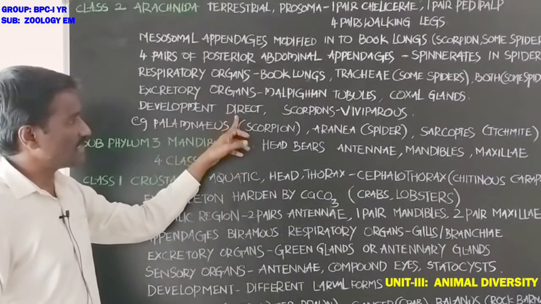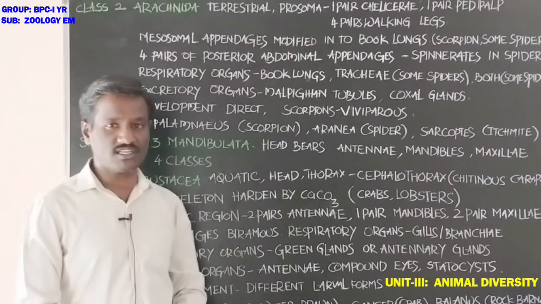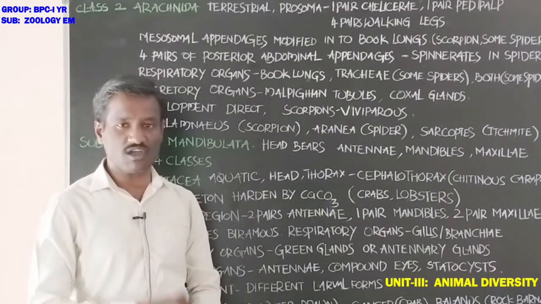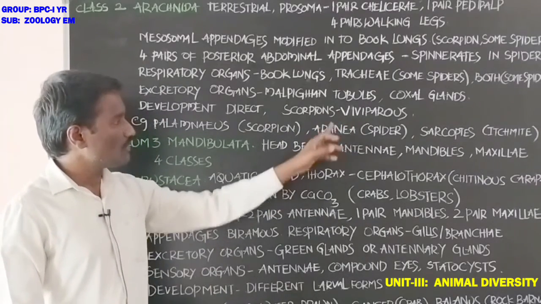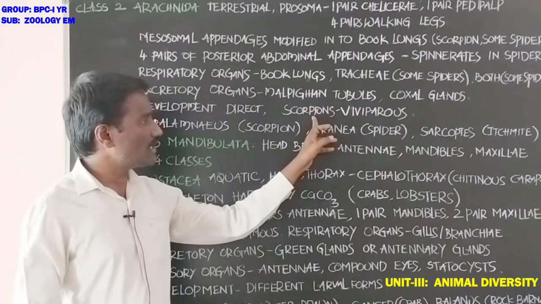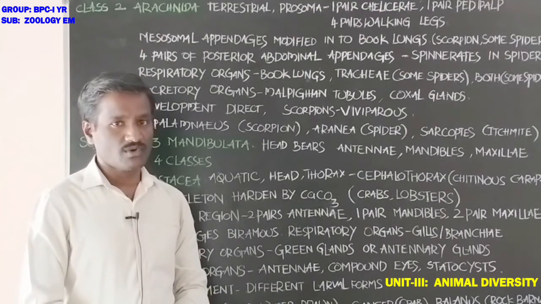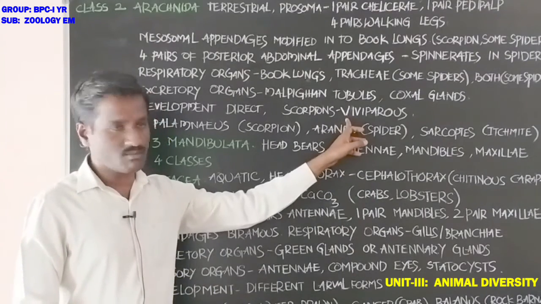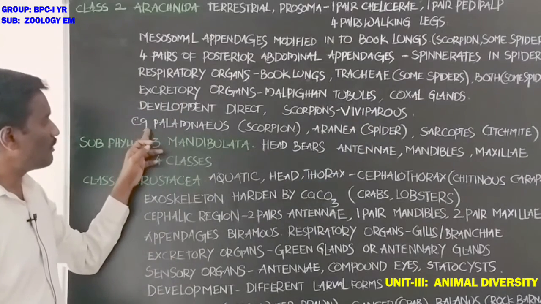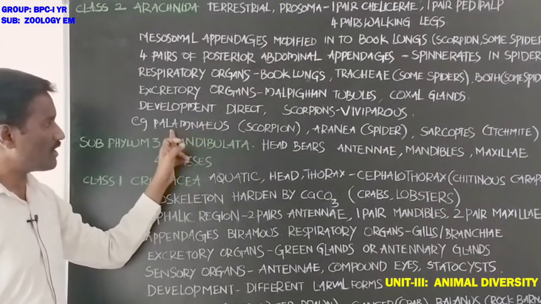Next, development is direct, students. Direct development is present, and there are no larval stages. Scorpions are viviparous and produce offspring from the mother's body; they do not lay eggs. Next, examples: Palamnaeus, the scorpion.